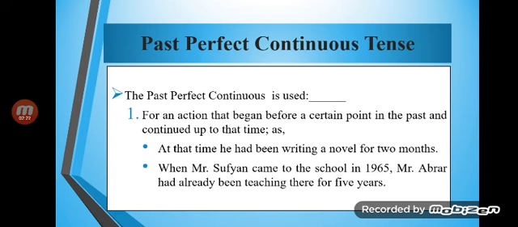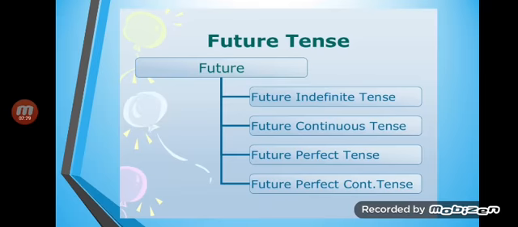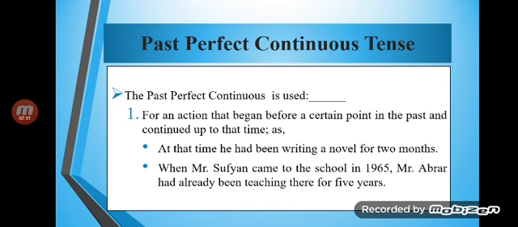Until my departure to Islamabad, I had been working in an office. And now we are going to make the negative sentences. For the negative sentences, not would be used between had and been.